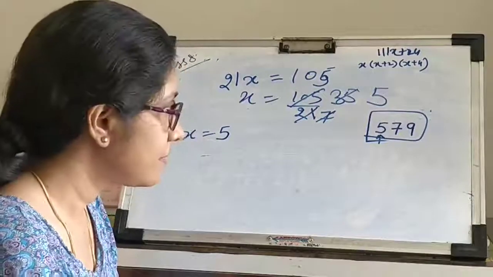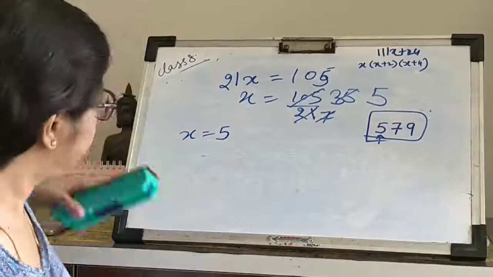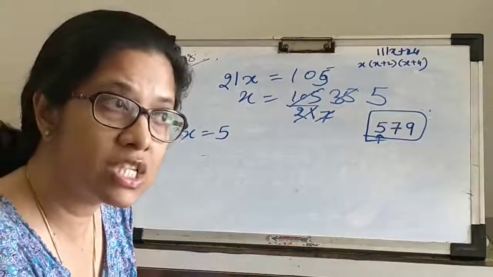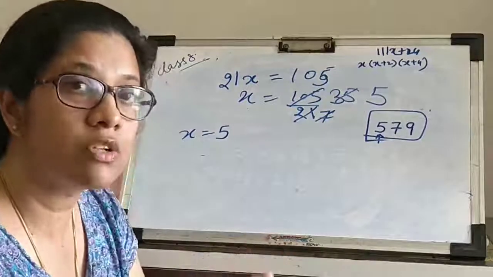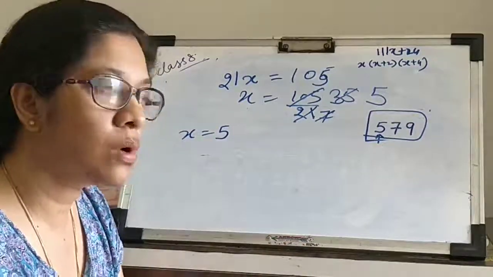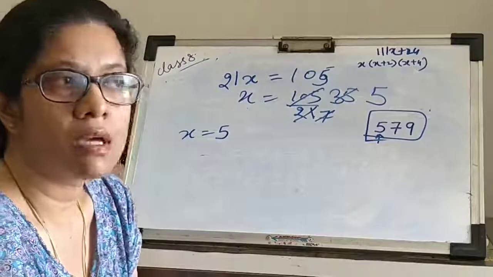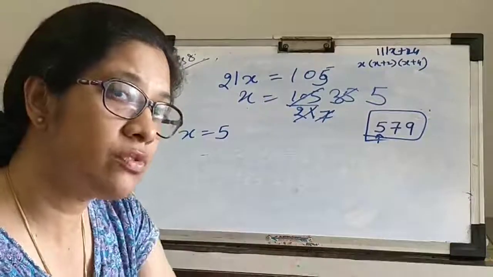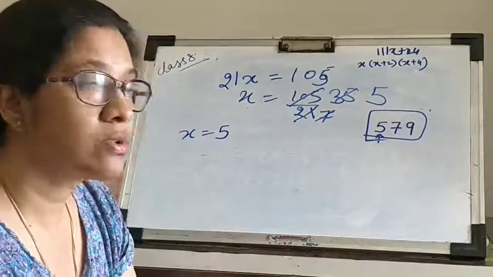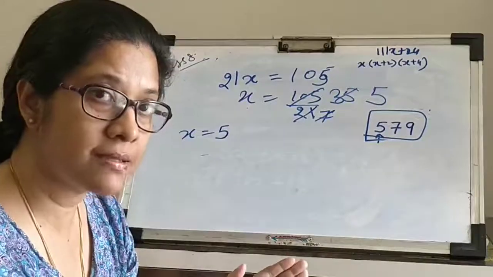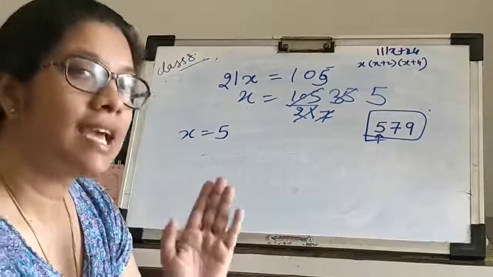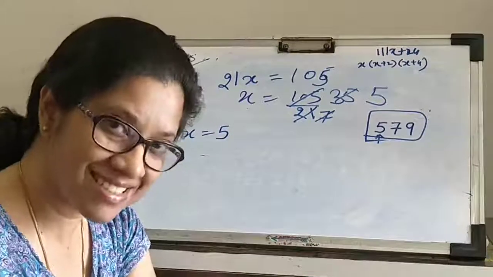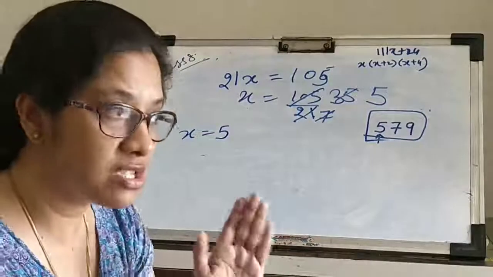Okay? So let's quickly go through it all over again. Given to you in the question is a 3-figure number in which all the 3 digits are consecutive odd numbers. So what we did, we assumed the hundreds place digit as x, and from there we deduced that the next 2 will be plus 2 the previous one. So if x is the hundreds place digit, then x plus 2 will be the tens place digit, x plus 4 will be the ones place digit, right?